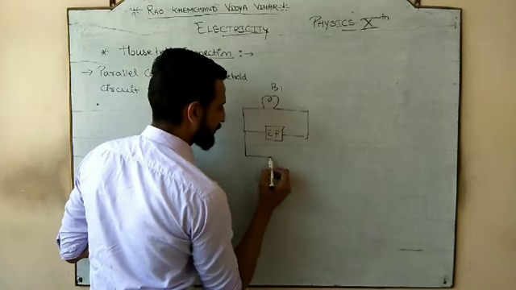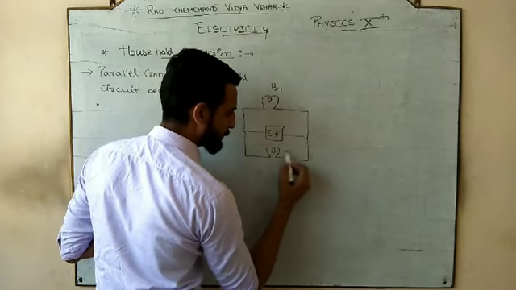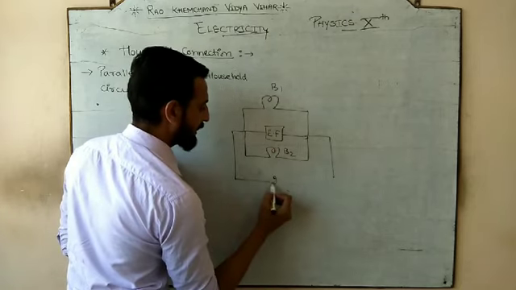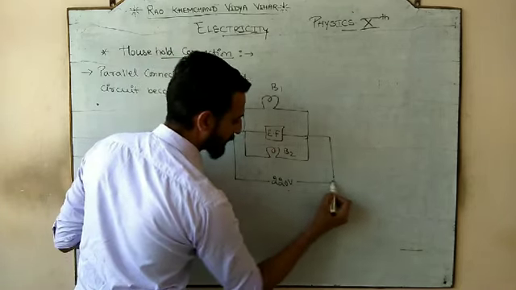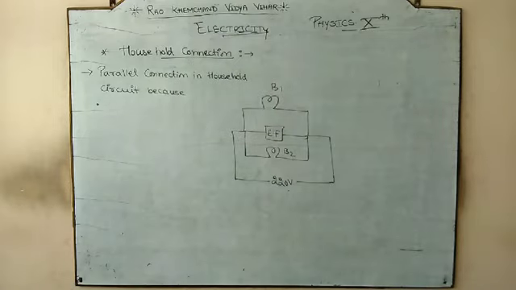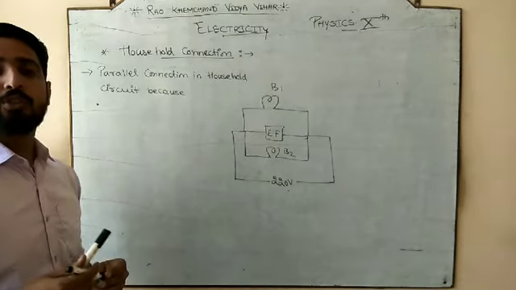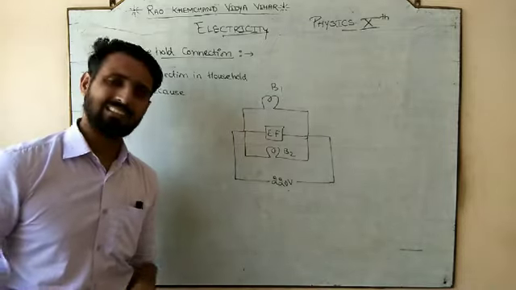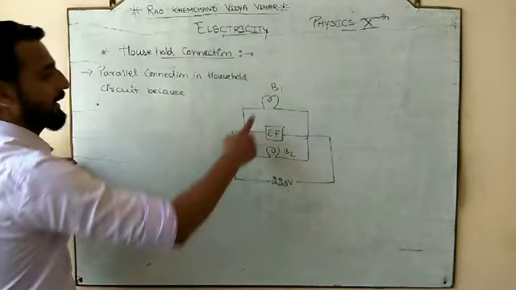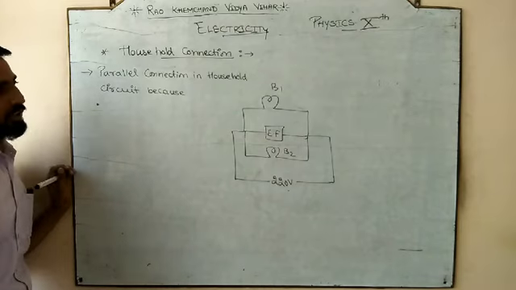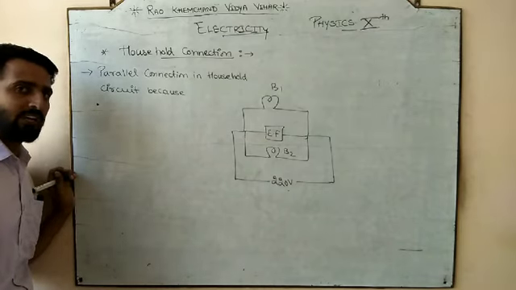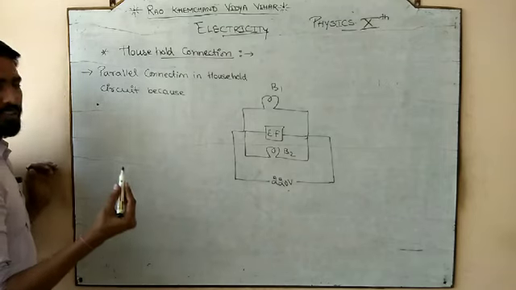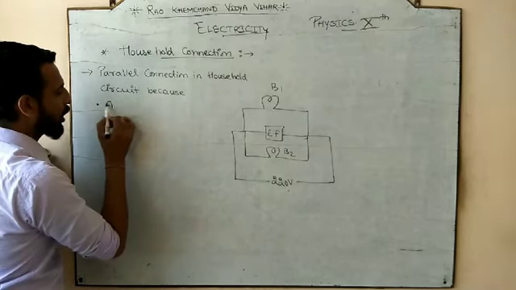I have one more bulb B2, and all are connected in parallel and they are connected to a 220 volt supply. That is the household supply that I discussed with you earlier. So, if they are connected, what is the thing that is going to be the same for everyone in parallel connection? Potential. So, what is the advantage of parallel connection?